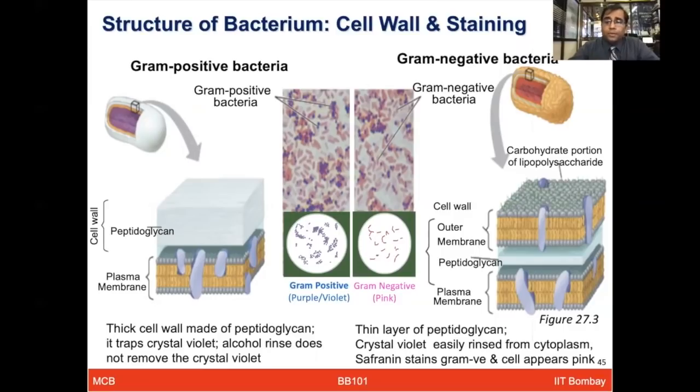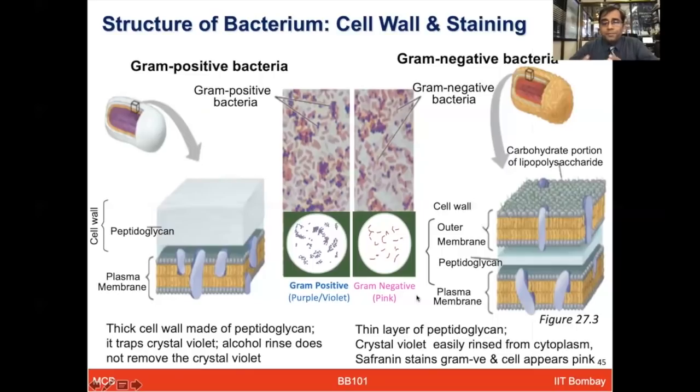So in this particular case, just by looking at the composition of these membranes, now you have a clear idea that the gram-positives have a thick layer of peptidoglycans. The gram-negatives have a thinner layer of peptidoglycans, shown here. They also have an outer membrane, which was missing in the case of gram-positive bacteria. Now, these gram-positive bacteria are purple or violet colored, and gram-negative are pink colored.